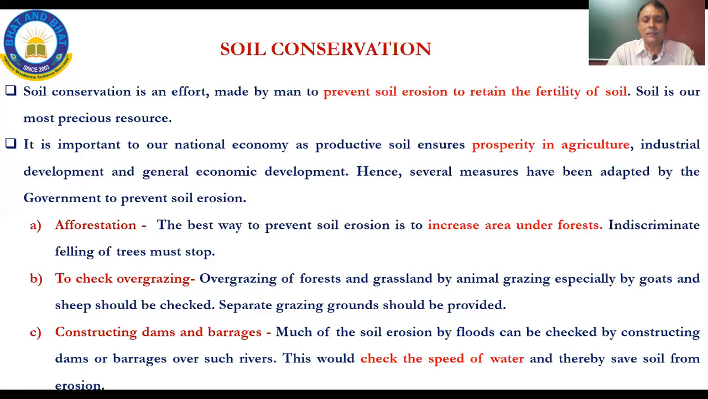Constructing dams and barrages. Much of the soil erosion by floods can be checked by constructing dams or barrages over such rivers. This would check the speed of water and thereby save soil from erosion. Not only does it save soil, it helps in providing water year-long. In many cases where hydroelectricity is produced, water itself is another source of electricity. So, constructing dams and barrages.